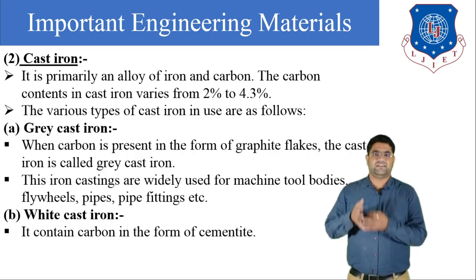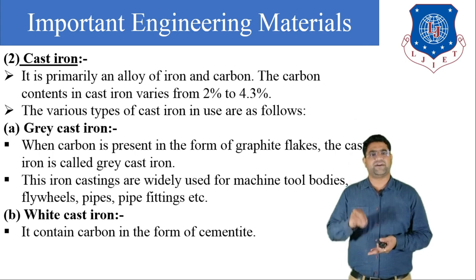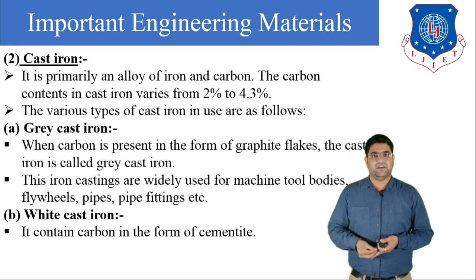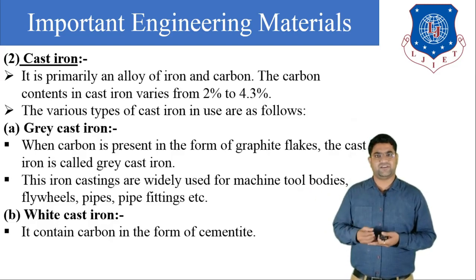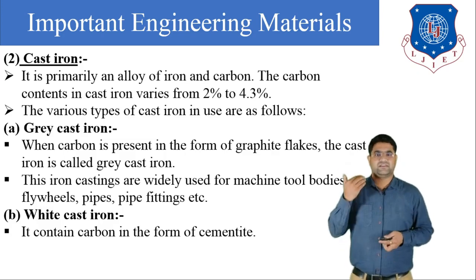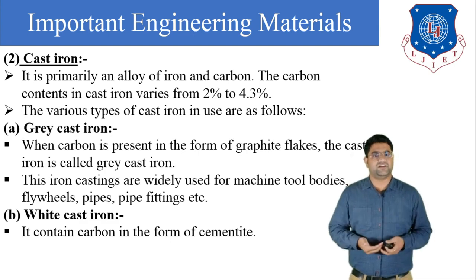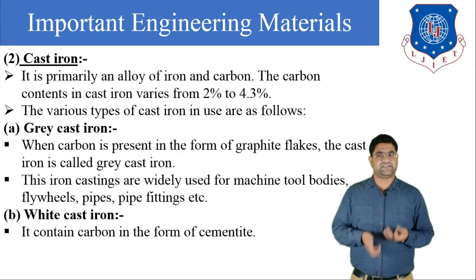In grey cast iron, the carbon is present in the form of graphite flakes. Due to these graphite flakes, the color of the cast iron is slightly gray, so it is called gray cast iron. This gray cast iron is widely used for machine tool bodies like flywheels, pipes, pipe fittings, etc.